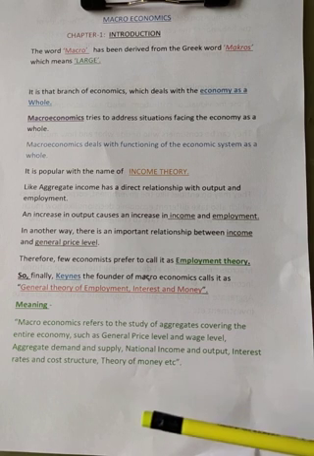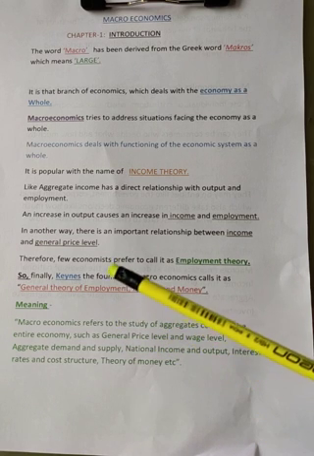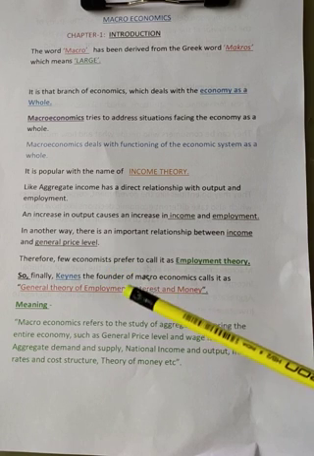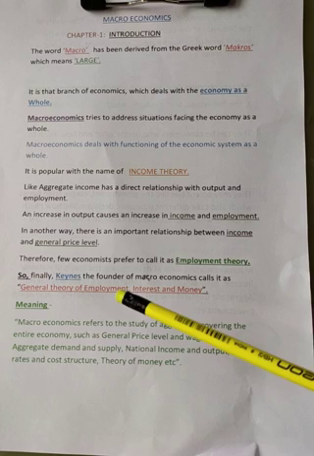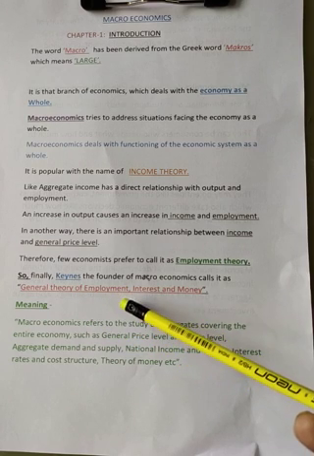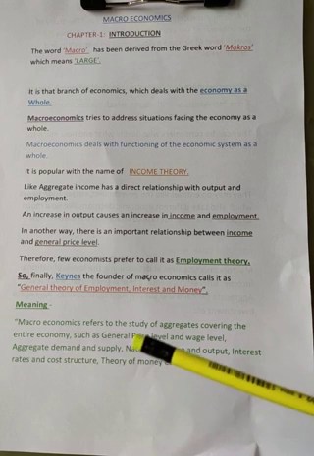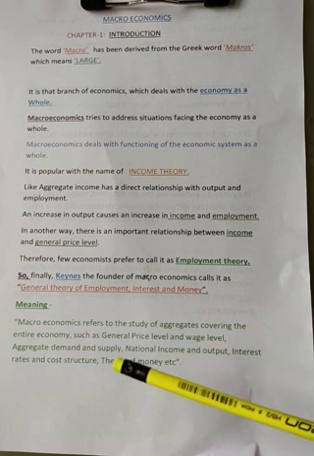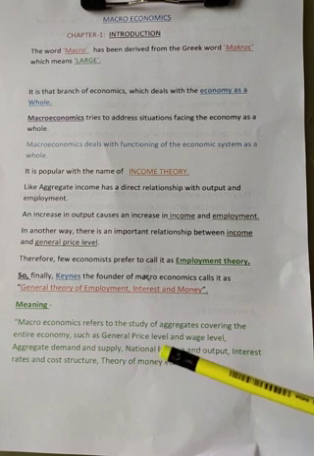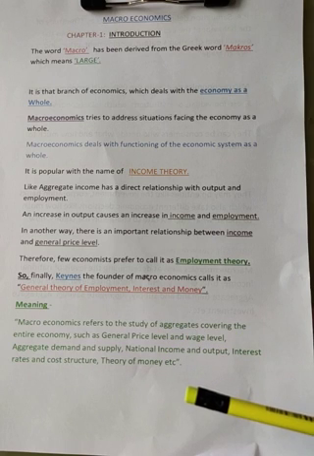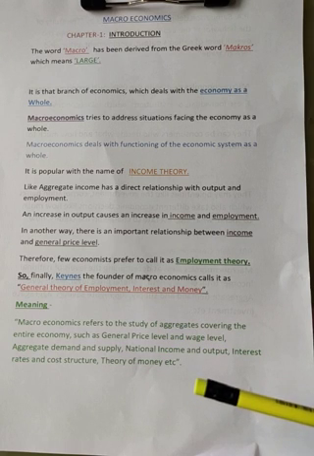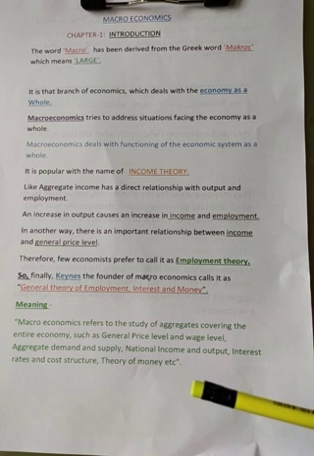So macroeconomics is a very important concept. It was developed by Keynes, John Maynard Keynes. He published his famous book, The General Theory of Employment, Interest and Money, in 1936. So macroeconomics is nothing but the study of aggregates. Aggregate means total. Microeconomics studies the small, individual parts of an economy, the individual behavior.